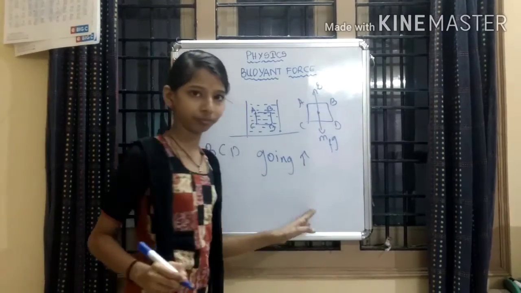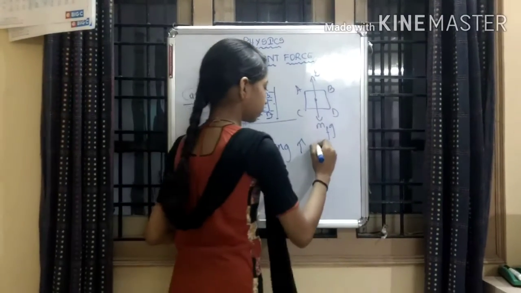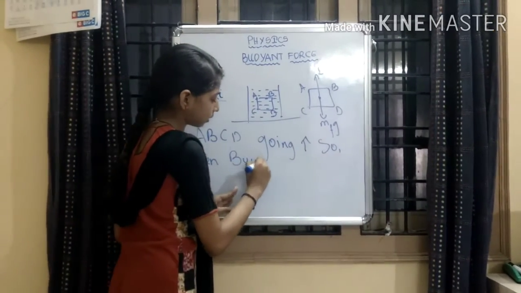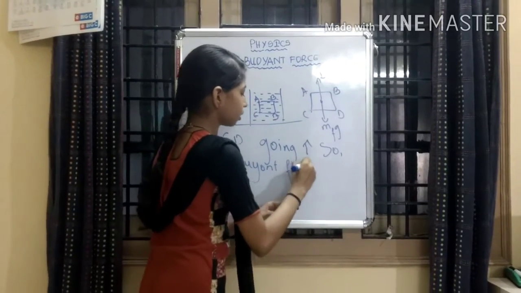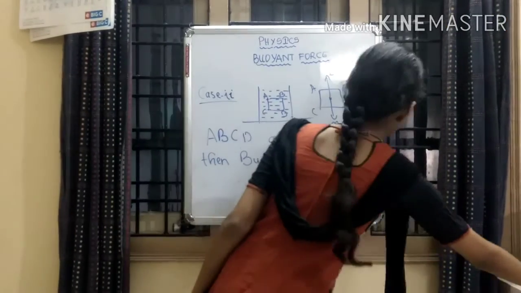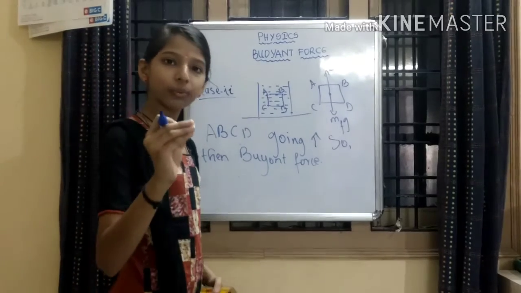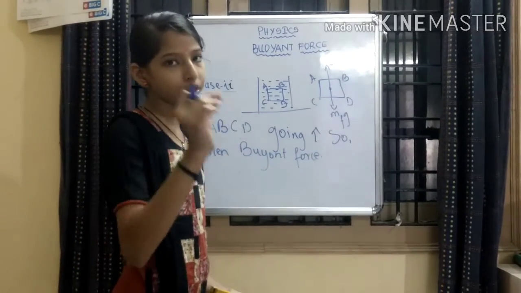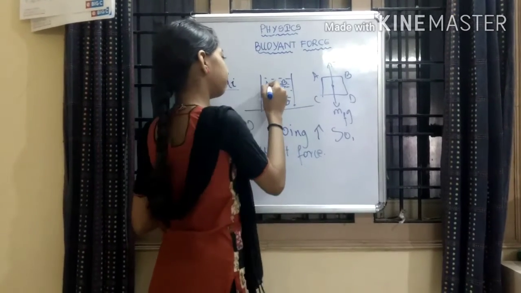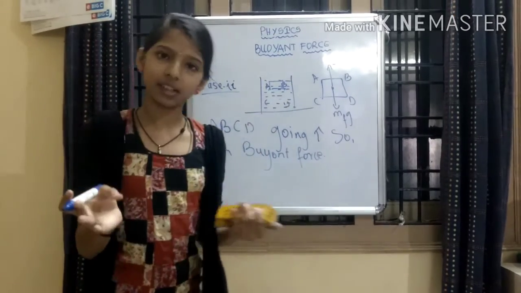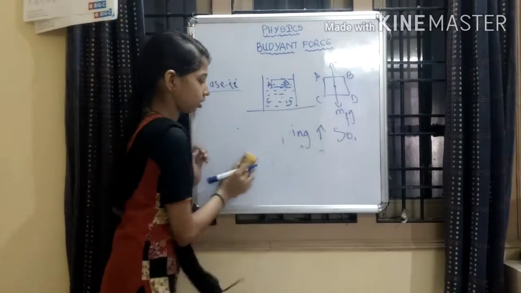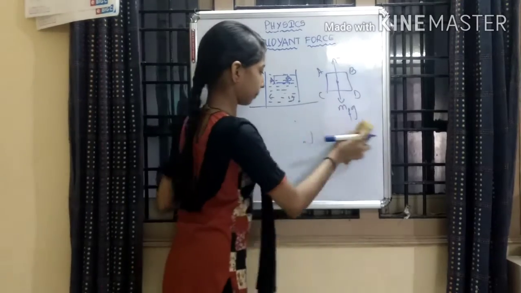In case 2 we have to derive the equation, solve it, and give the formula of Buoyant force when the piece is going upward. When the piece of fluid is going upward, it is floating. Yes or no? So in that assumption, I am going to tell the derivation.